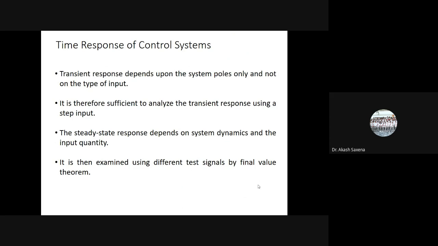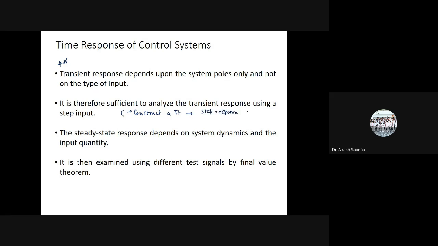Now, if we say the time response of the control system, transient response actually depends upon the system poles only and not the type of the input. So this is a very important part. How the poles of the system are located, the transient response mainly depends on that. So it is therefore sufficient to analyze the transient response using a step input. So always in labs also we have done step input. What we do, we choose a system, we construct a transfer function, and then we do the step response analysis.